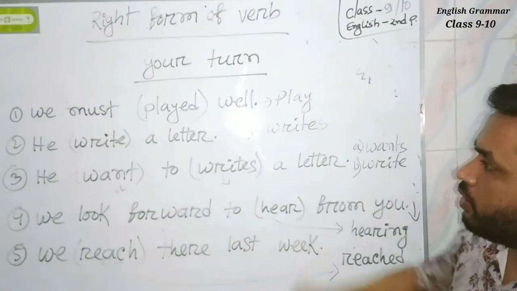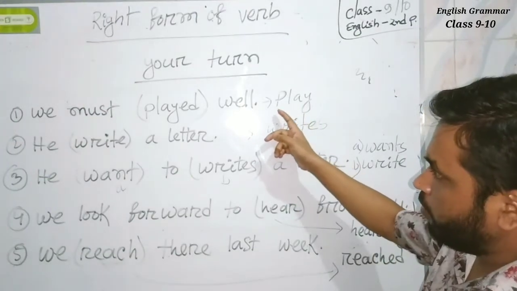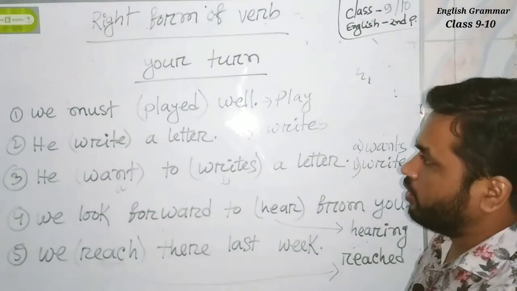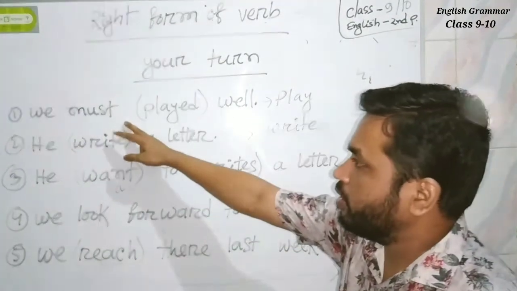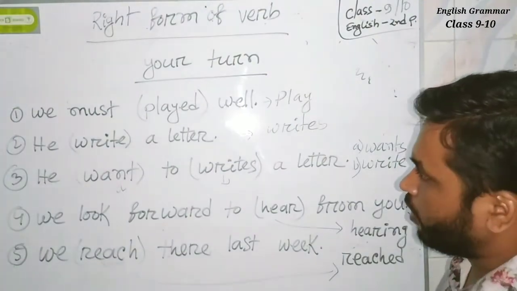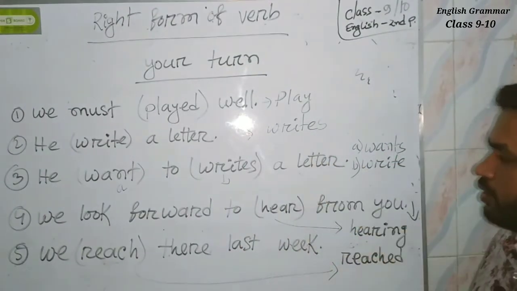The first correction is play, because must is a modal auxiliary. We know after modal auxiliary verb 1 is used. And the second correction is writes.